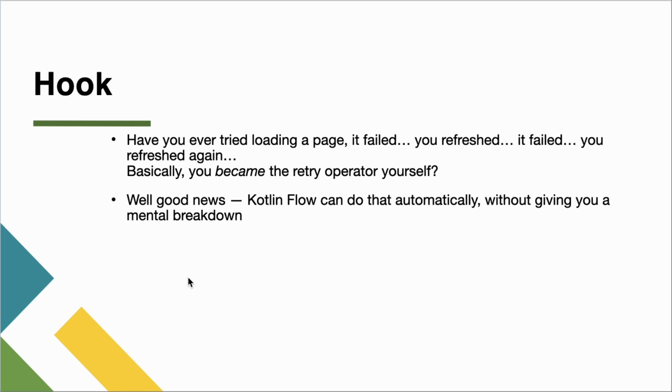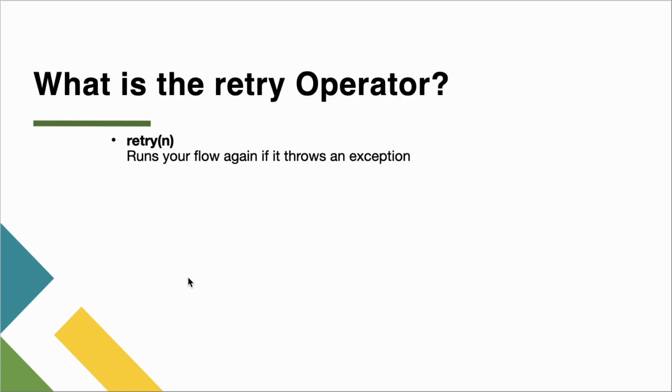Well, the good news is that Kotlin Flow can do that automatically without giving you a mental breakdown. So you don't have to do it by yourself, because Kotlin Flow supports the retry and retryWhen mechanism, which does this by itself.